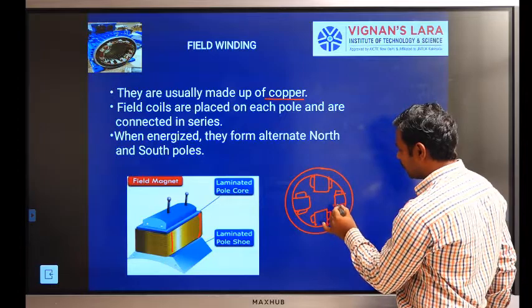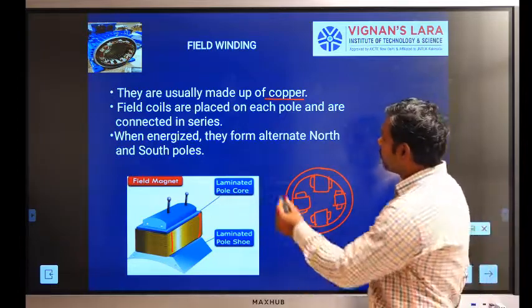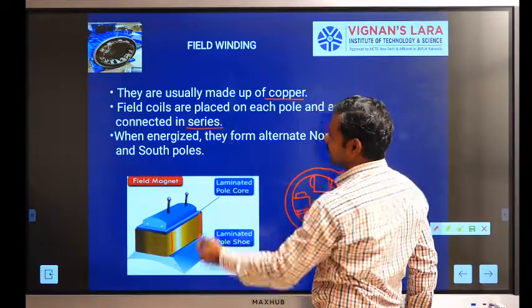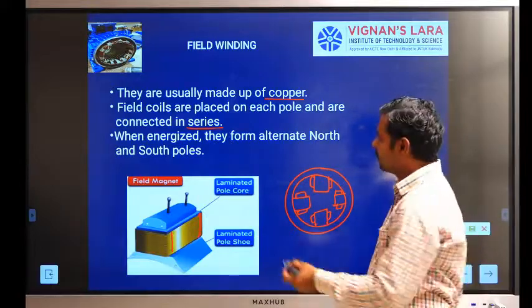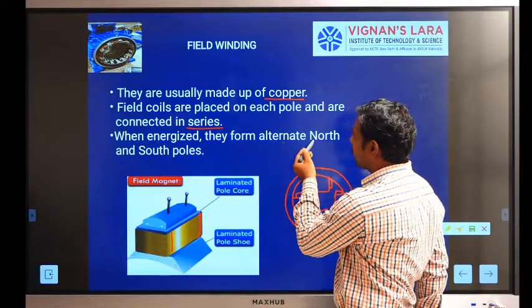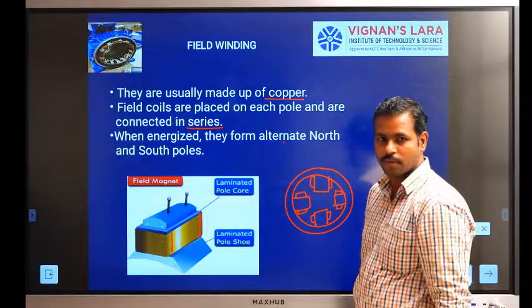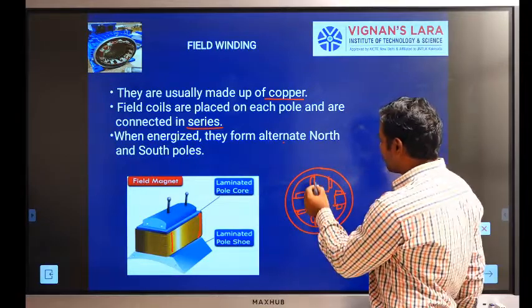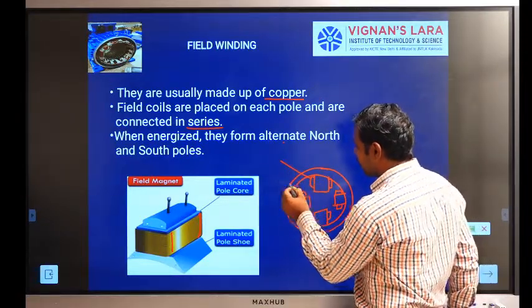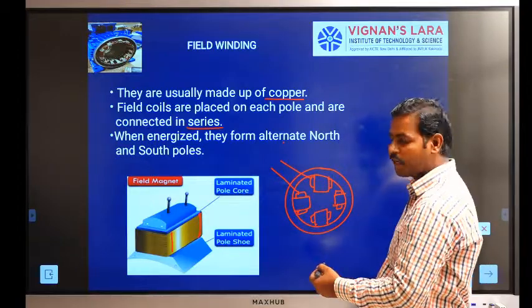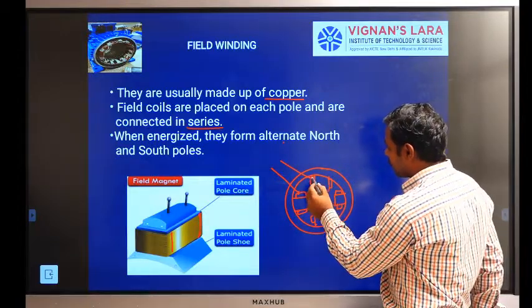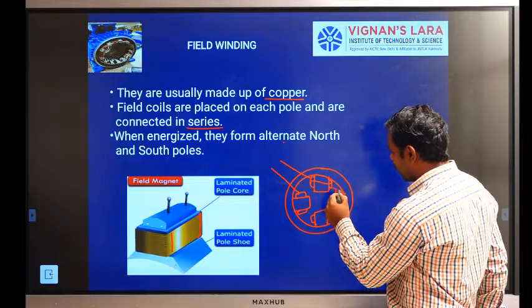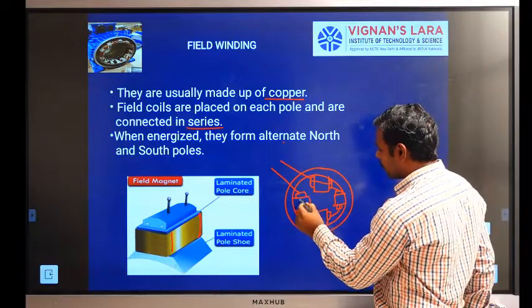When energized, they form alternate north pole and south pole. Two terminals come out of the field winding as the output terminals, and these are all in series.